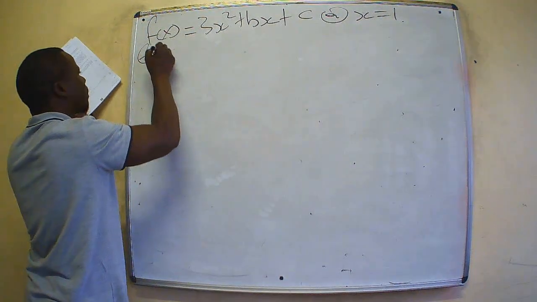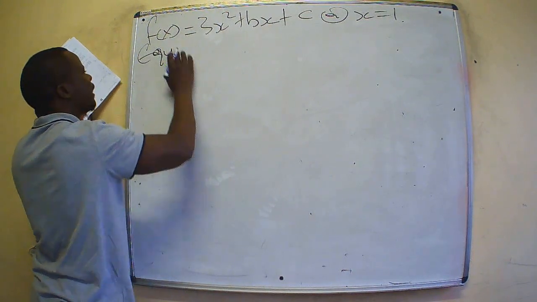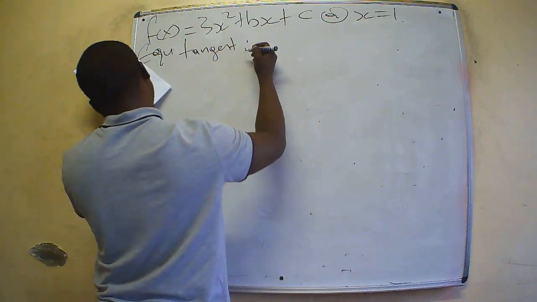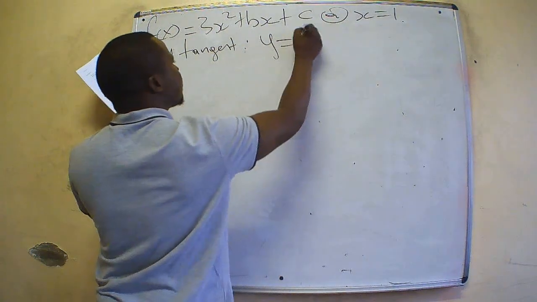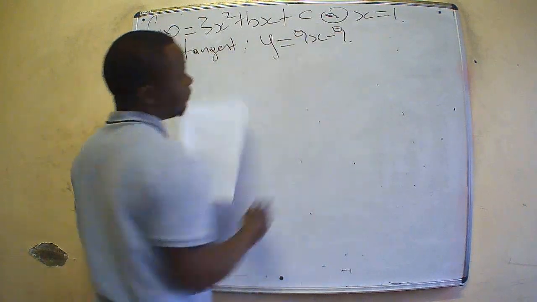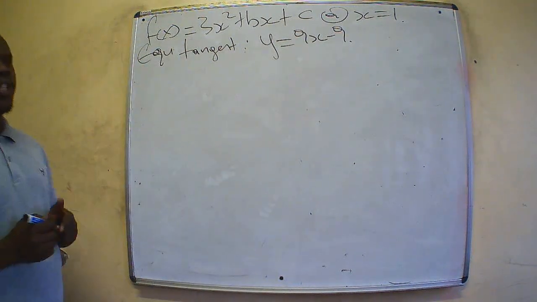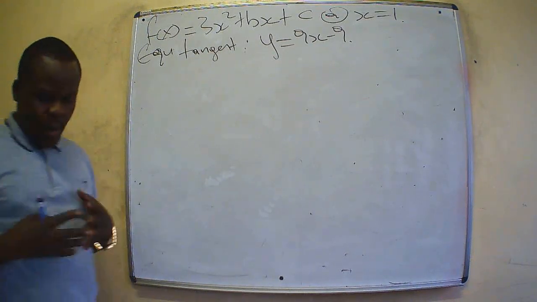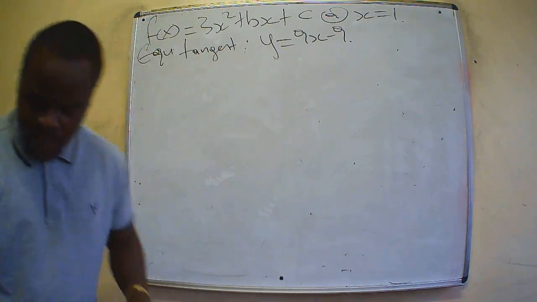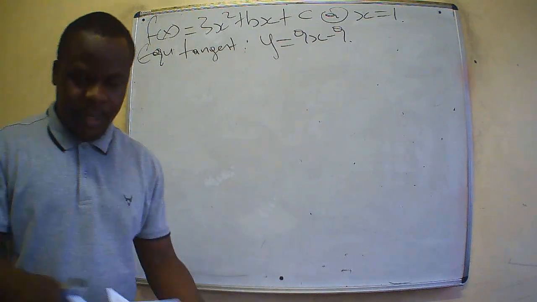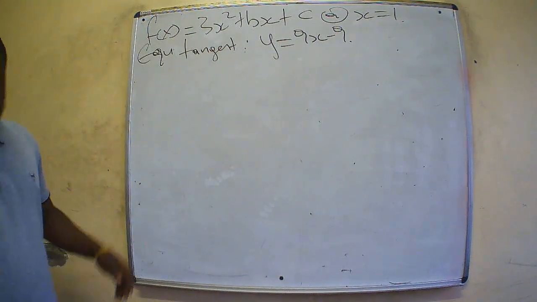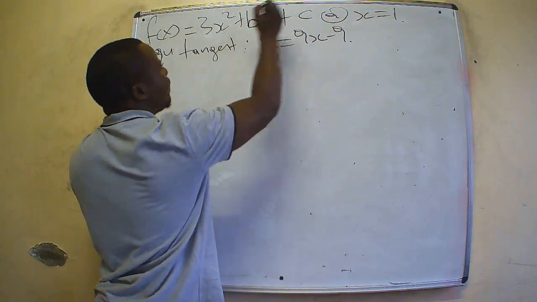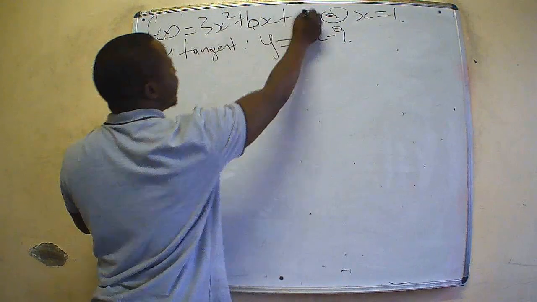Now the equation of tangent is such that we have y is equal to 9x minus 9. This is the equation of a tangent. So what we are going to do next is to understand what exactly is the question. Our question here is that we are supposed to find the value of b. This is b. This is c. We need b and c.